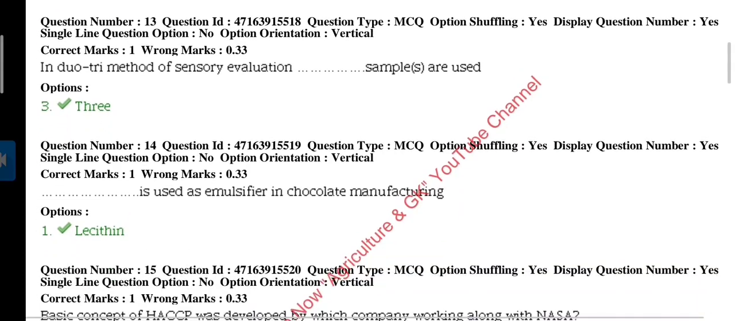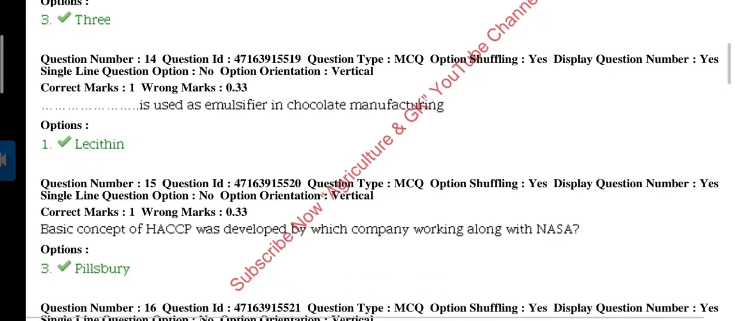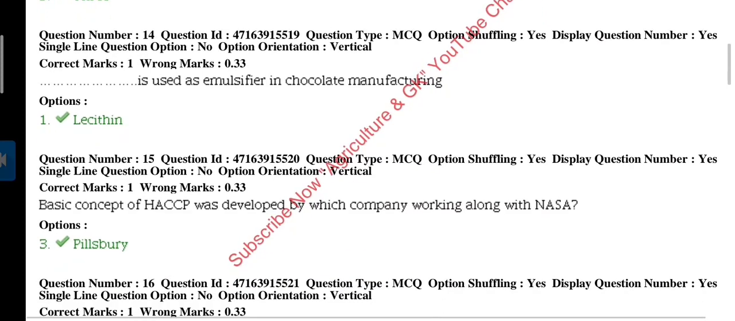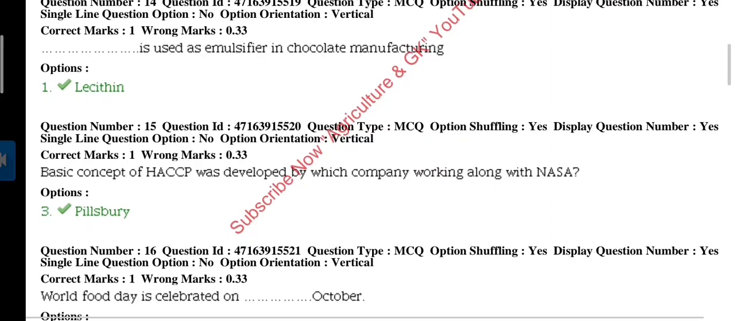Question 13. In the duo-trio method of sensory evaluation, how many samples are used? There are 3 samples used in this method. Next question 14. Dash is used as an emulsifier in chocolate manufacturing. Answer is lecithin.